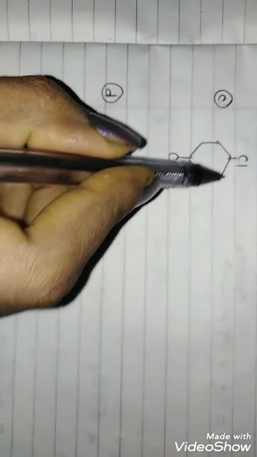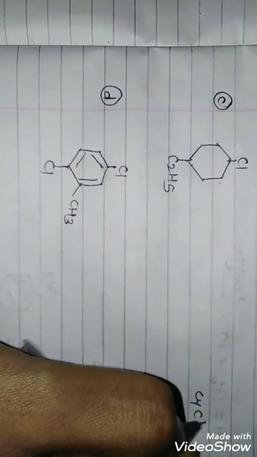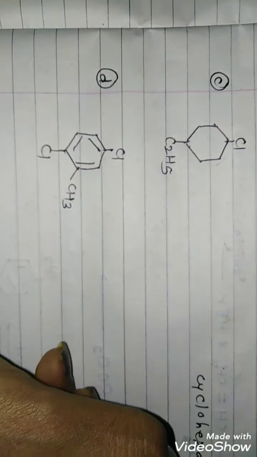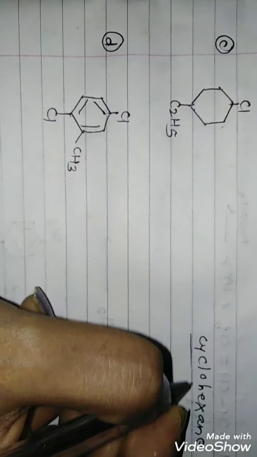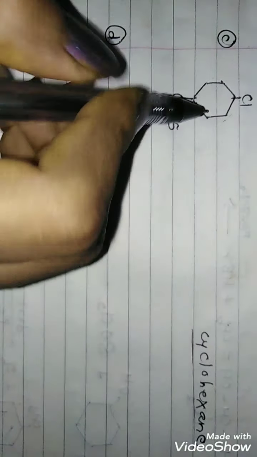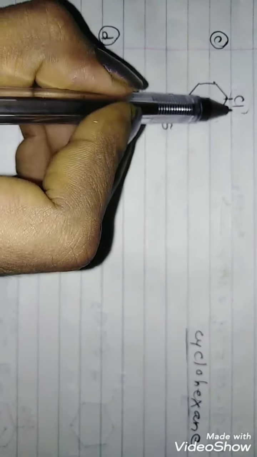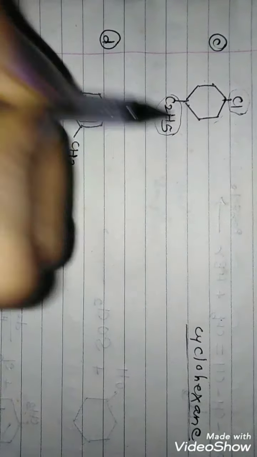The third compound we have written has a ring present, which is cyclohexane. So the parent here is cyclohexane, and I have written the name cyclohexane at the end. Now there are 2 substituents, one is chloro and another is ethyl.